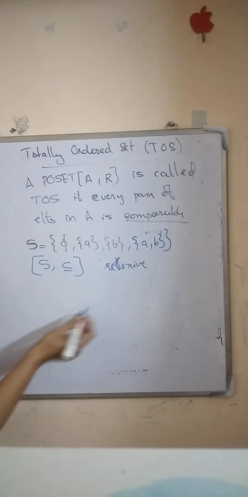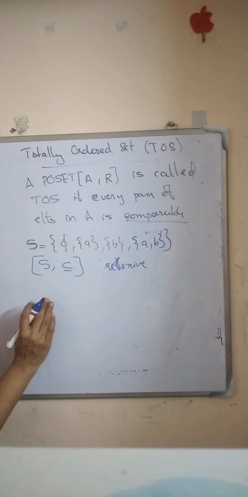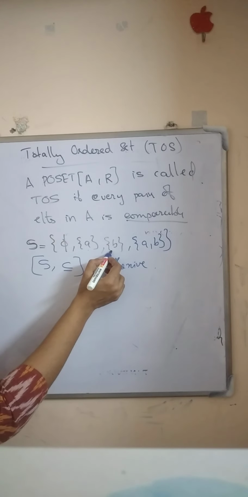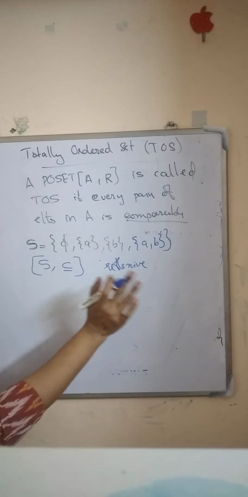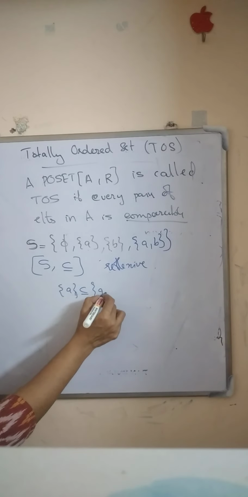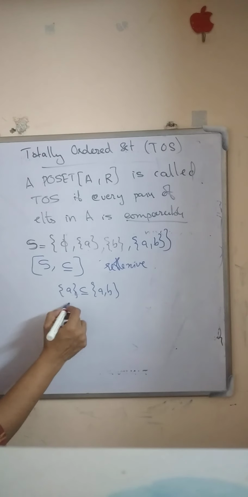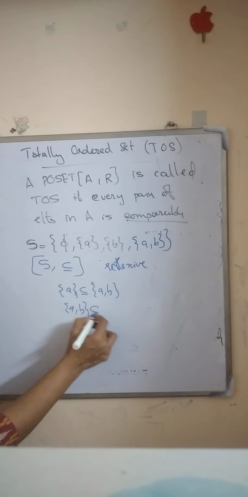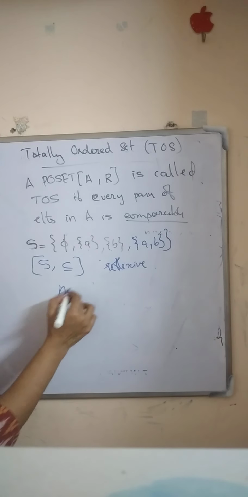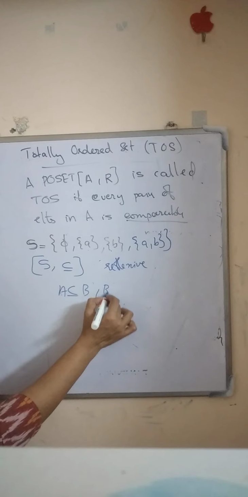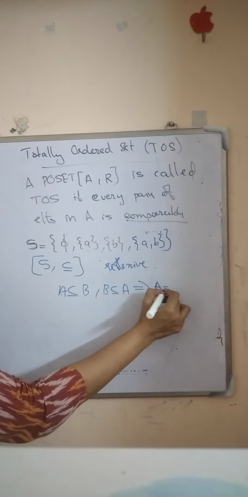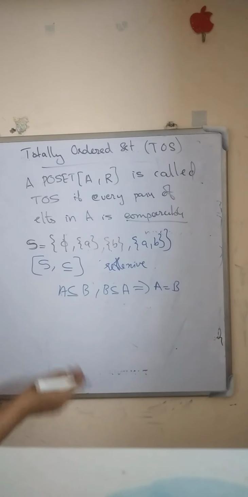Is it antisymmetric? Definitely. Here A is not a subset of B, but A is a subset of set AB, and AB is not a subset of A. If A is a subset of B and B is a subset of A, then A is equal to B. So this is antisymmetric.